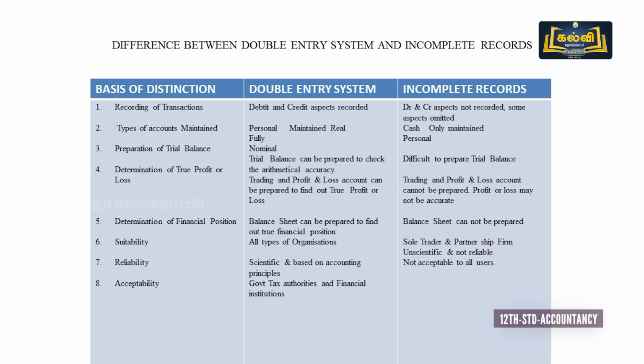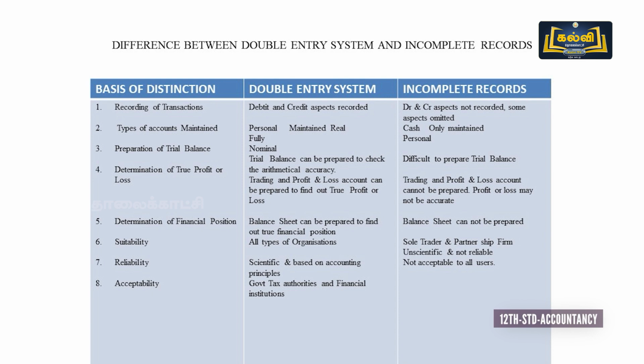Next we pass on to the fifth point, determination of financial position. The financial position of companies can be ascertained only when we prepare a balance sheet. Because only in the balance sheet do we have the accurate value of all assets and liabilities. So this is possible in a double entry system. But in case of incomplete records, the preparation of a balance sheet is not possible. It cannot be prepared because all the assets and liabilities are recorded only at estimated value. Then next we pass on to suitability.